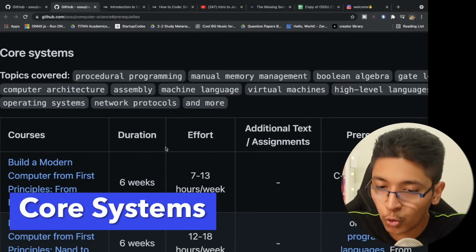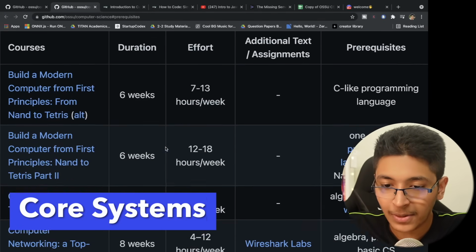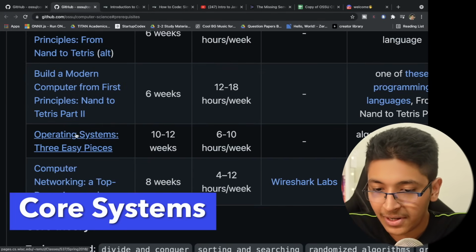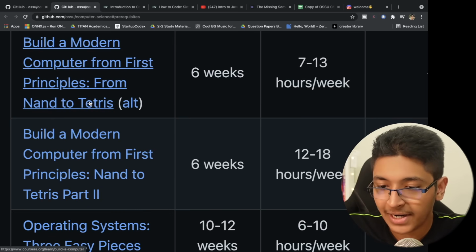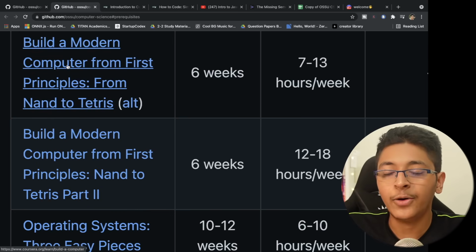Then you have the core systems courses, in which you'll be learning about OS. You'll be learning about computer networking. You will learn about the basic logic gates like NAND, and then you'll be building Tetris, and you'll basically be understanding how basic logic works and how computers operate.